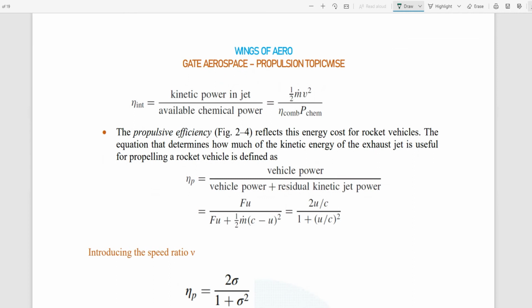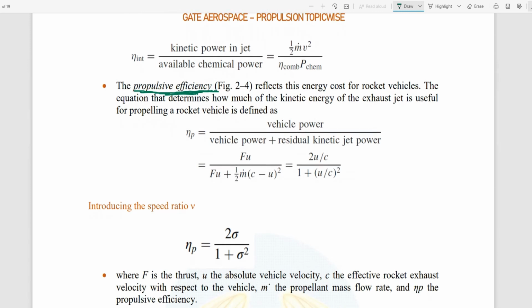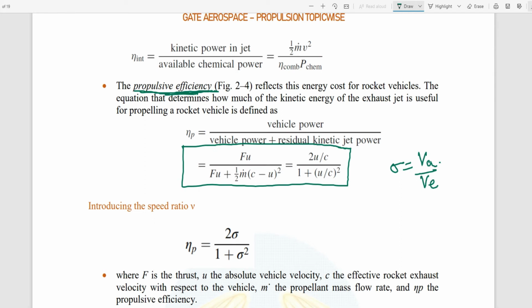Next comes propulsive efficiency. Here the propulsive efficiency as compared with the air breathing engine will be different. This is the formula for propulsive efficiency. So sigma equals VA by VE, or VA by V effective.